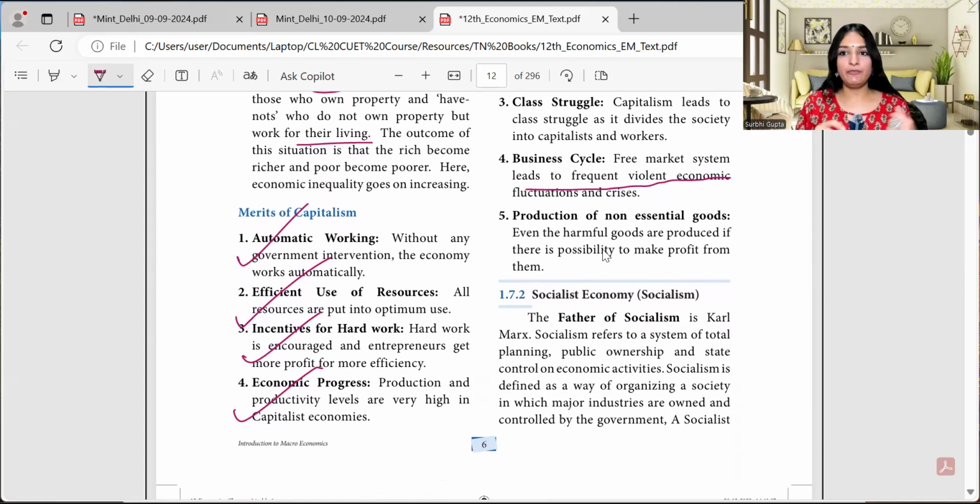Imagine if production of cigarettes and alcohol is giving you more profit, and that is not good for the society. Those are the harmful goods. But if that is leading to more profit for a producer, I could be producing cigarettes, and that is leading me to a profit of 1,000 rupees, and I could be making something which is beneficial for the society, but it is not leaving me with profits, it's leaving me with 200 rupees.